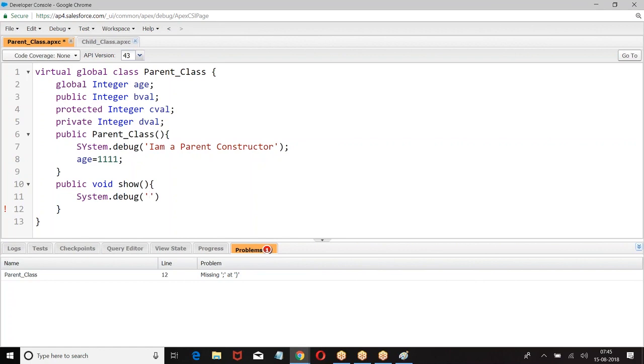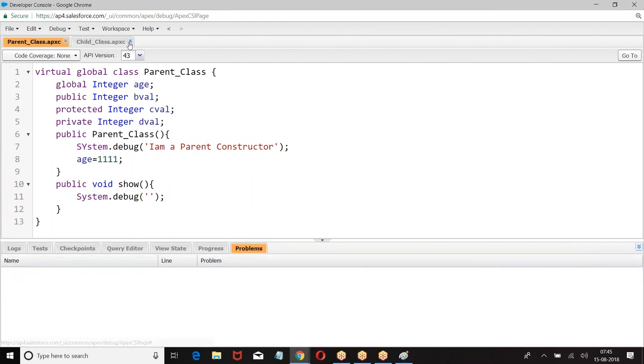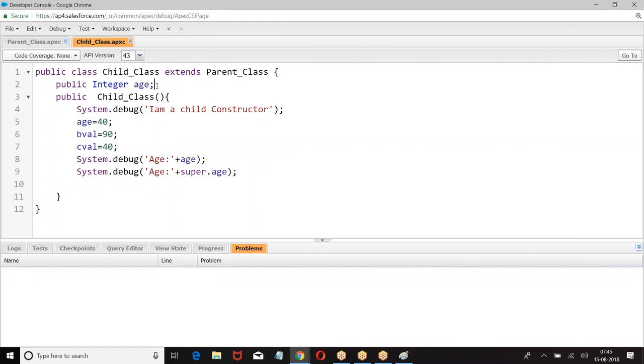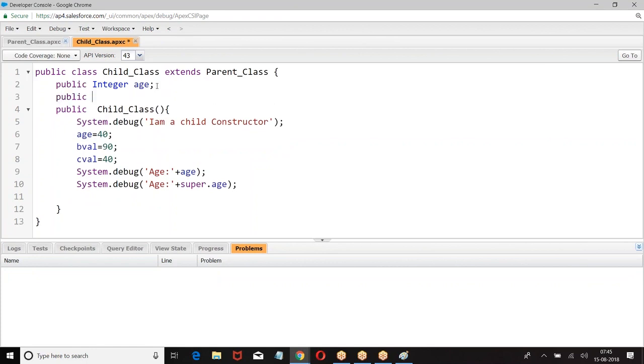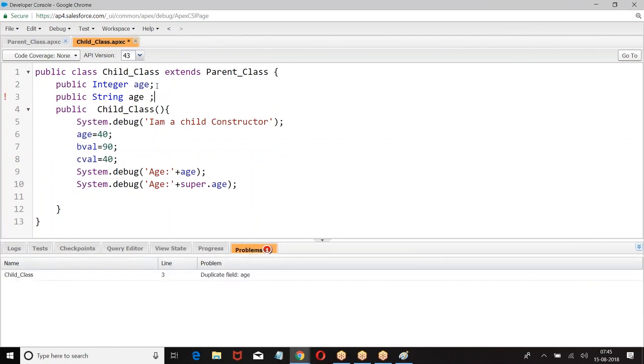No class can have variables with the same name. You may go with different data types. Forget about inheritance and all these concepts, but take the basic funda. What is the basic funda here? Let us say I have given integer age here. Can I give it like this? What happened? Duplicate field age.